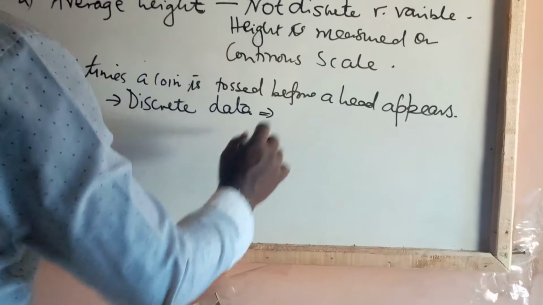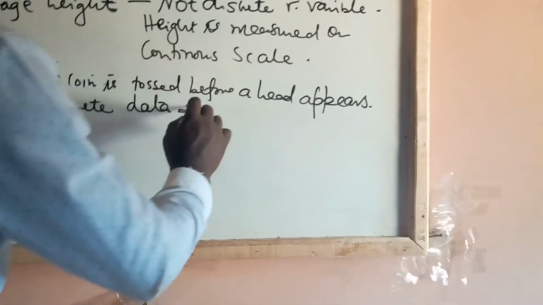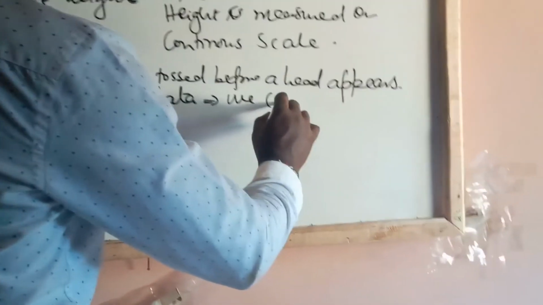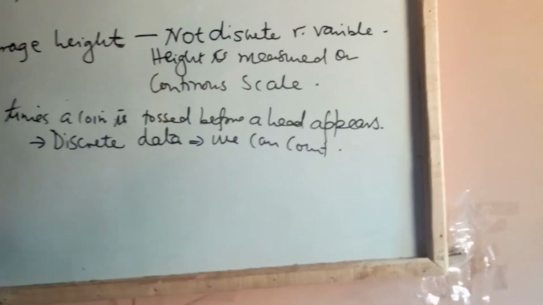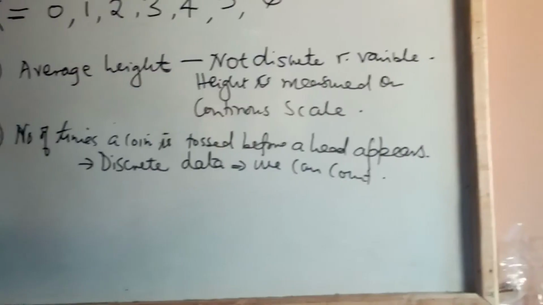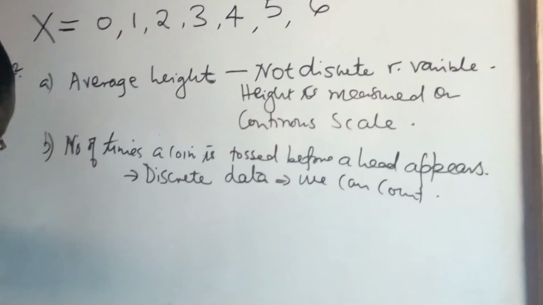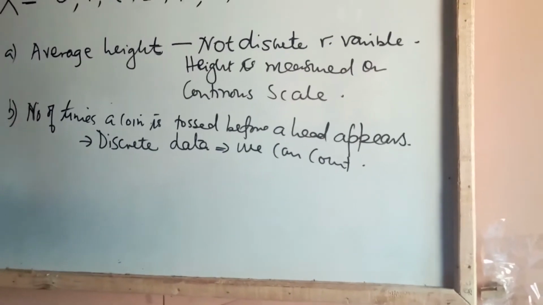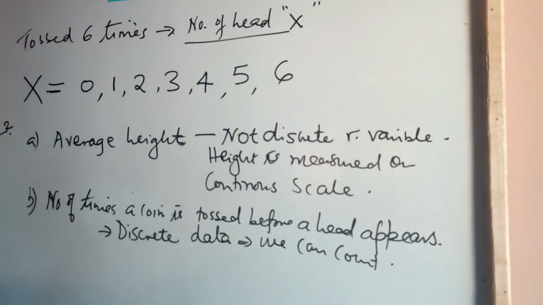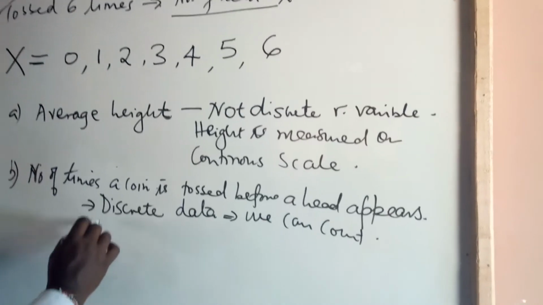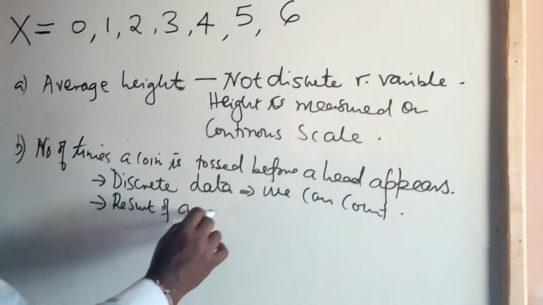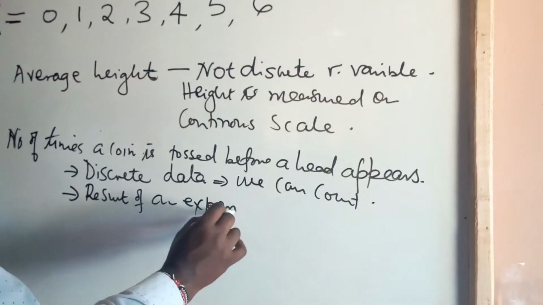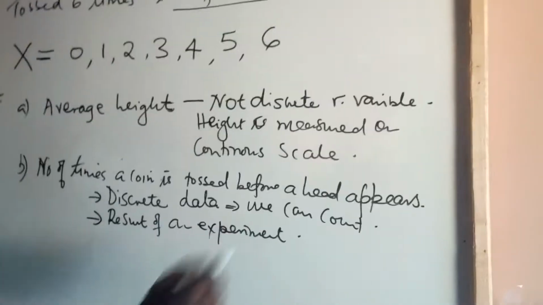This is because we can count them up. We are also talking about a number that is the result of an experiment. So this is discrete data.